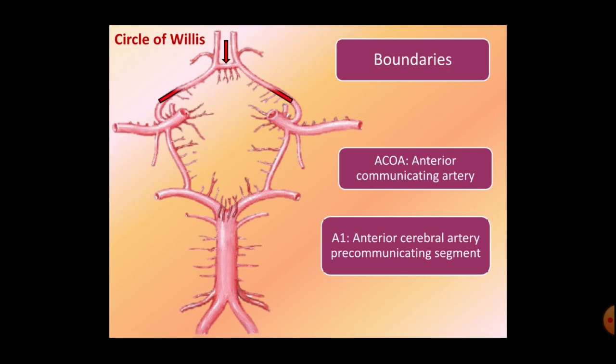On either side, anterolaterally, the boundary is formed by the anterior cerebral artery. This is the pre-communicating segment of the anterior cerebral artery, so it is called A1. So here this is the anterior cerebral artery and this is the pre-communicating segment before this communication, forming the anterolateral boundary of the circle of Willis.